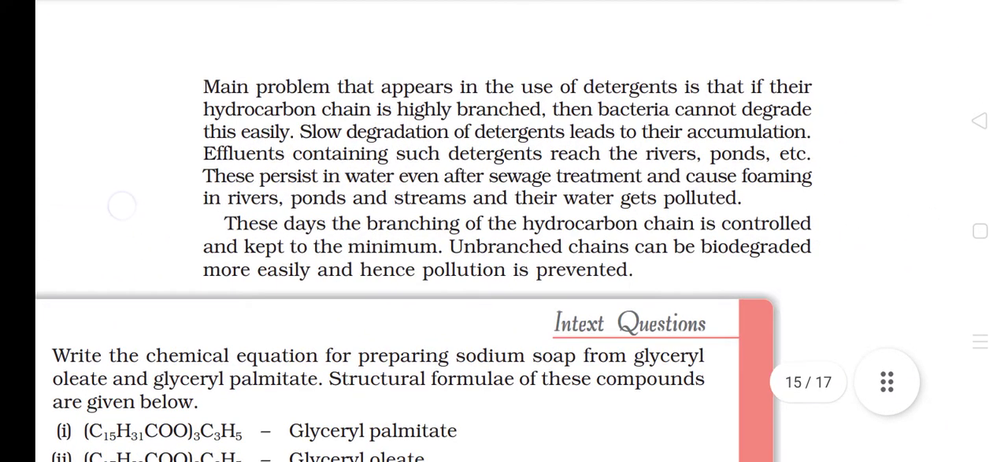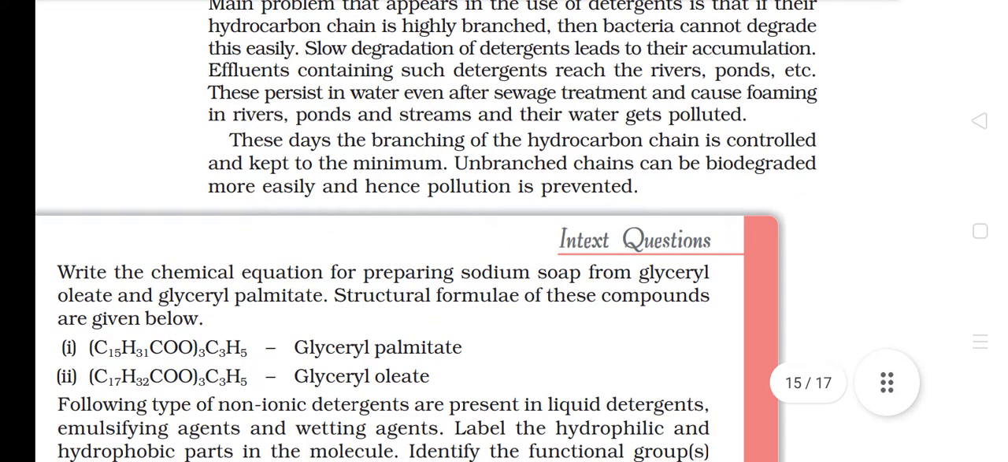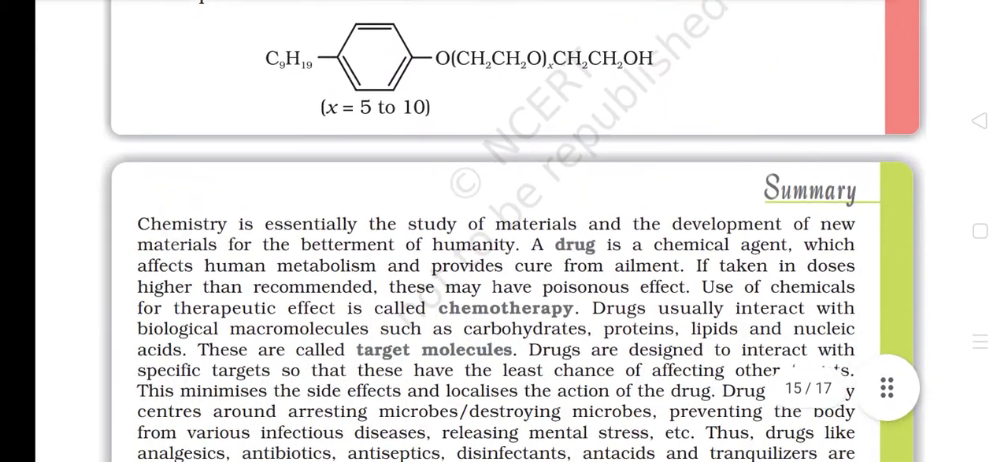Main problem that appears in the use of detergents is that if their hydrocarbon chain is highly branched, then bacteria cannot degrade this easily. Slow degradation of detergents leads to their accumulation. Effluents containing such detergents reach the rivers, ponds, etc. These persist in water even after sewage treatment and cause foaming in rivers, ponds, and streams, and their water gets polluted. These days, the branching of the hydrocarbon chain is controlled and kept to the minimum. Unbranched chains can be biodegraded more easily and hence pollution is prevented.